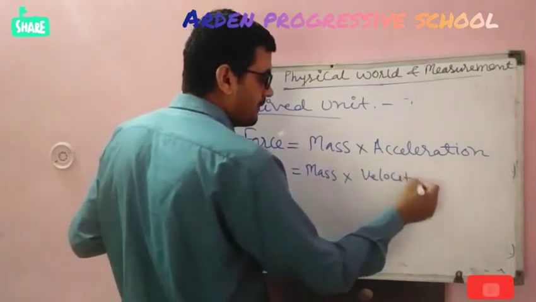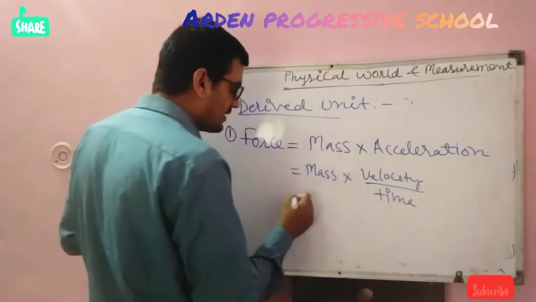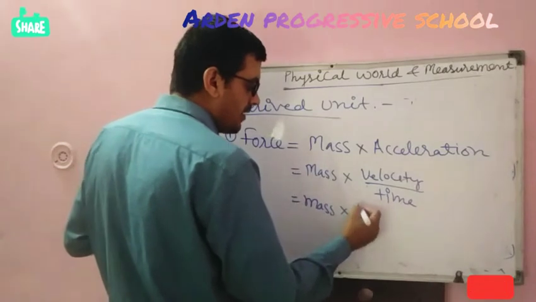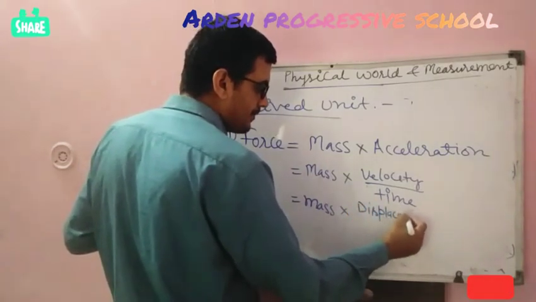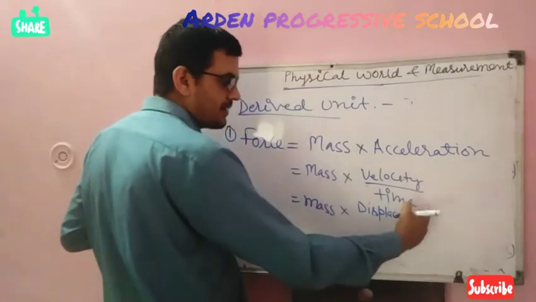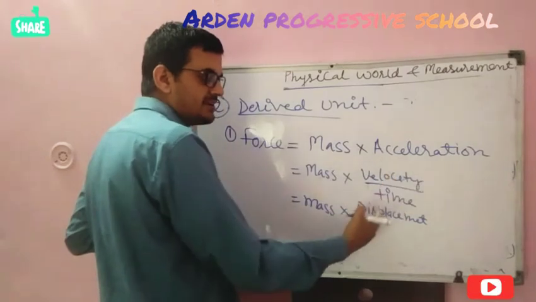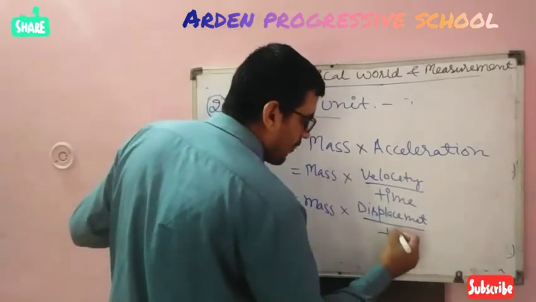Velocity upon time. What is velocity? Velocity equals displacement upon time. So here I write displacement upon time, upon time, that is time square.